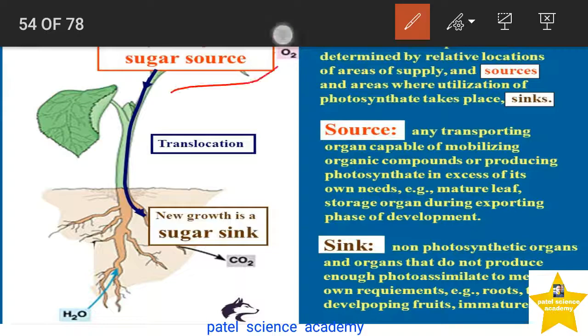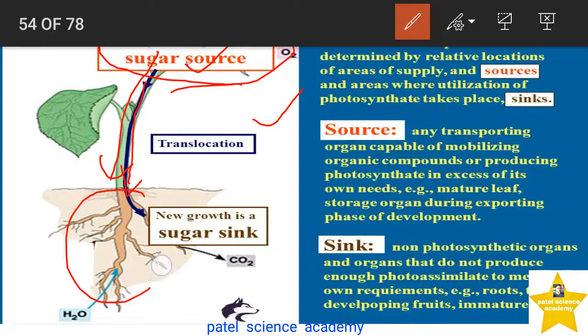You can see here, this is the leaf and this is considered as a source. Sugar source means where the process of photosynthesis takes place, and from here this sugar is transported, the process of translocation taking place by the phloem in its sieve tubes. It is transported in the lower direction into that area, for example into this root, that is the sink area.